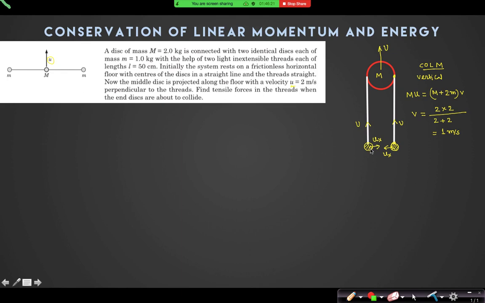How to calculate ux? Can anyone tell me? V is known. We have calculated V by linear momentum. How can I calculate ux? Can we use constant here? No, constant again is not useful. Along the string, ux will not have any component.